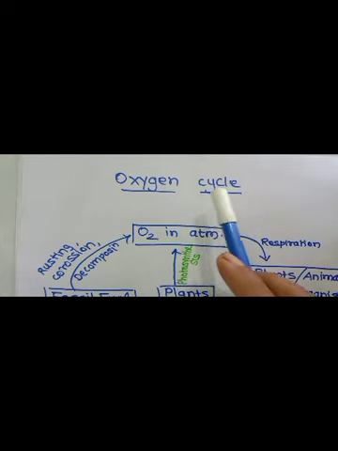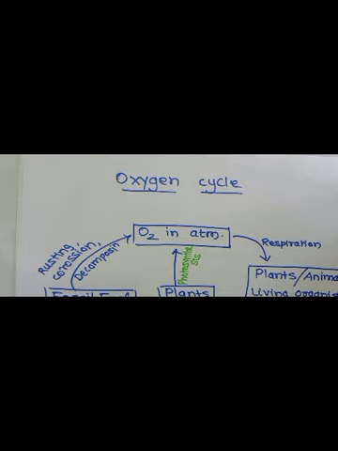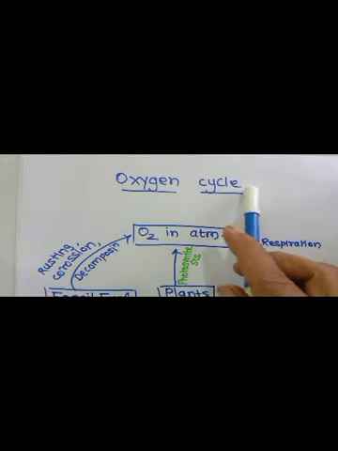This cycle too involves the biotic and abiotic components. Oxygen is continuously produced as well as used up in the atmosphere. Oxygen is highly reactive. Let us first study the properties of oxygen. So oxygen is highly reactive. It readily reacts with other elements and compounds.